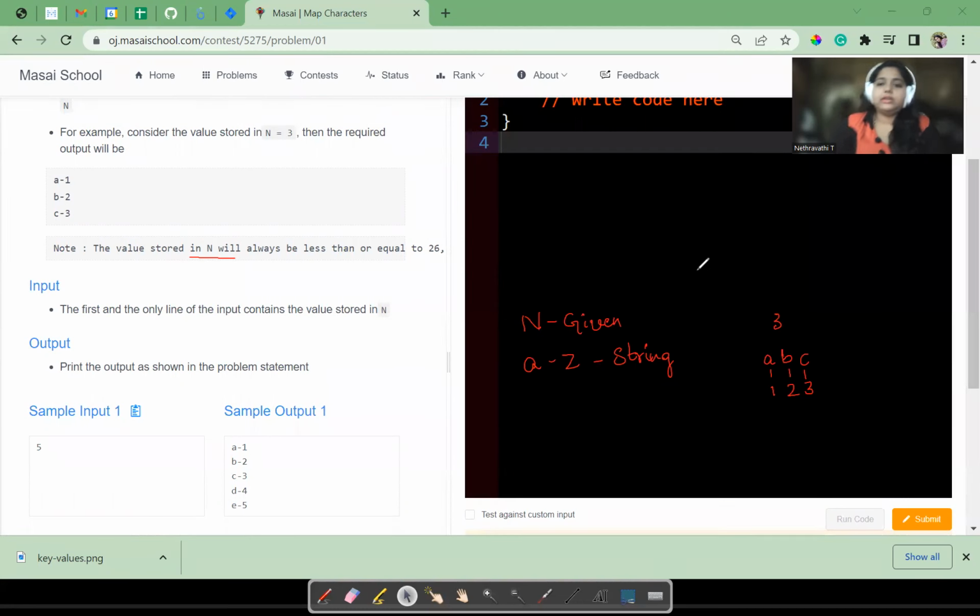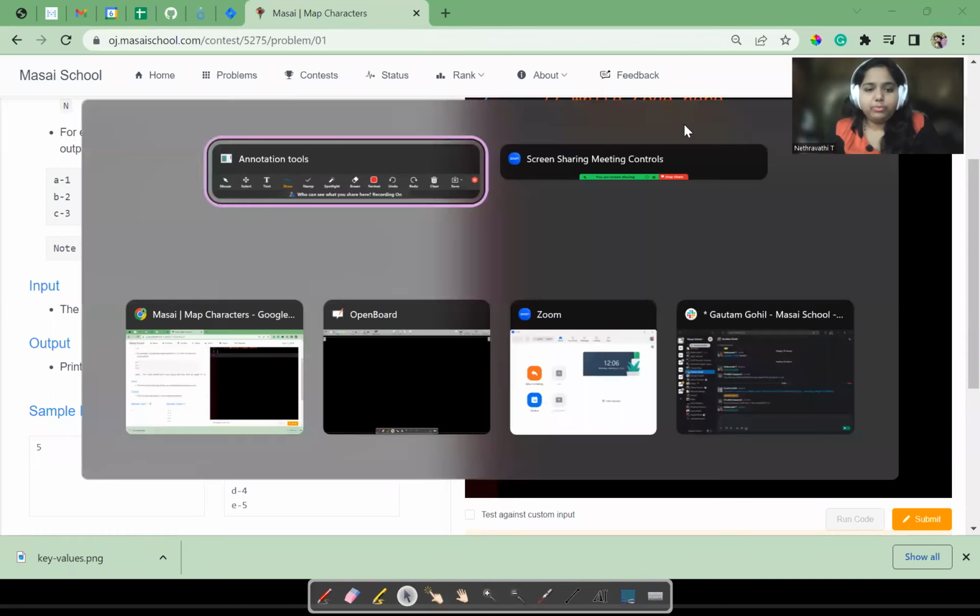We shall go to our whiteboard. Just think, the only input given in that problem is n. N is equal to, for example, 4. N is 4, and they have said we need to map the alphabet starting from A to Z up to n. So what can we do? We can take a string.